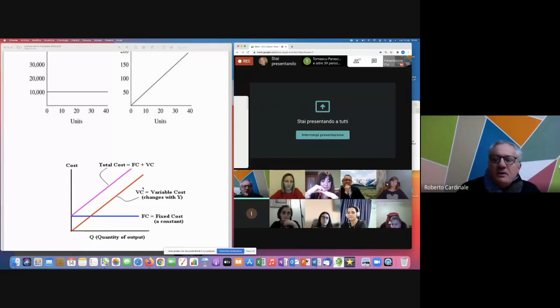Variable costs is this one, the red line. But we are interested in the purple line, total costs, because total costs is the sum of the two, fixed costs plus variable costs. So the line of the total costs will start at the point in which the fixed costs intercept the vertical axis. In this point, see, and the purple one, total costs, will increase.